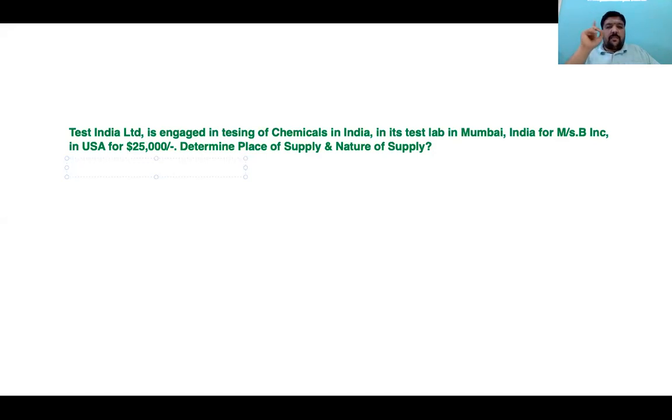Gopika, nature of supply cannot be performance-based services. Nature of supply is whether it is an intra-state supply or interstate supply. Let me repeat. Intra or inter can be decided as place of supply. Nandini, I agree with you on place of supply, but nature of supply, think.